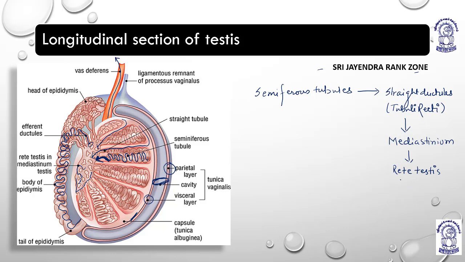From rete testis to efferent ductules, or vasa efferentia.